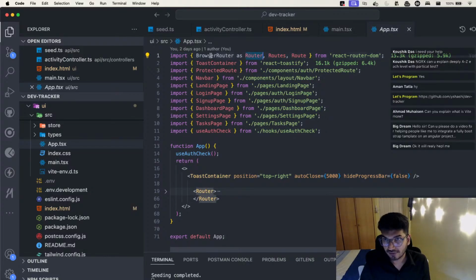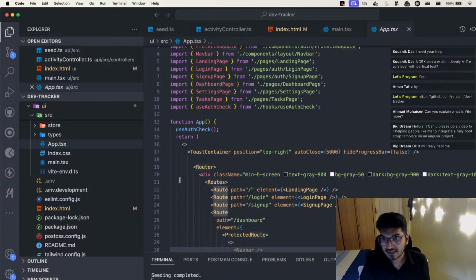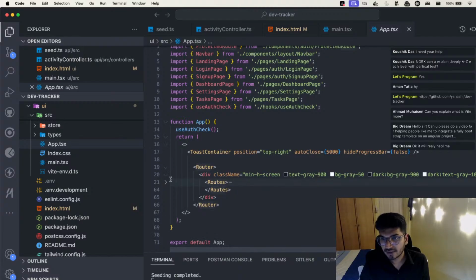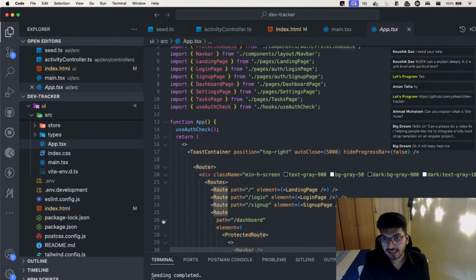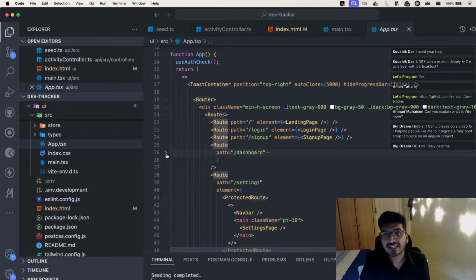Okay, so you have this browser router, which we have just used as router, and then you have routes and route. Okay, so if I open up the router, inside that I have routes, and if I open up the routes, inside that I have single route. Okay, so we have routes, and inside that we have route, single route.